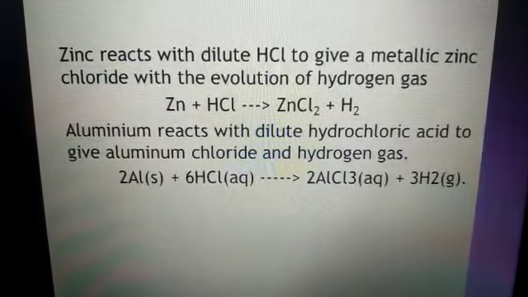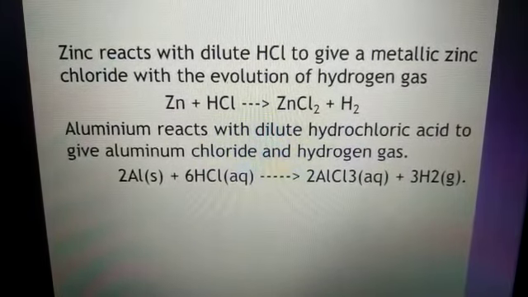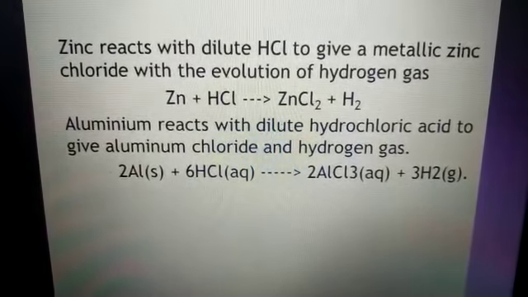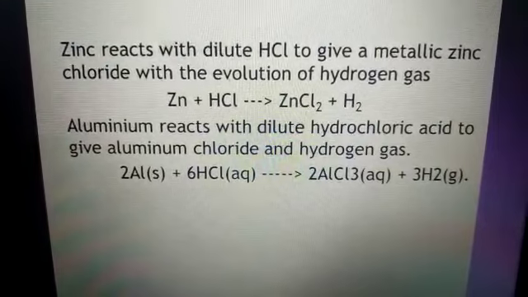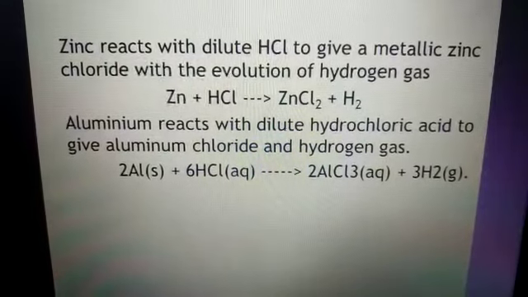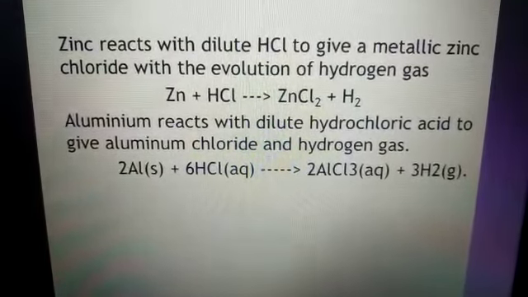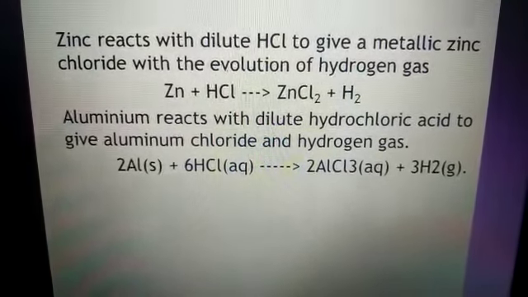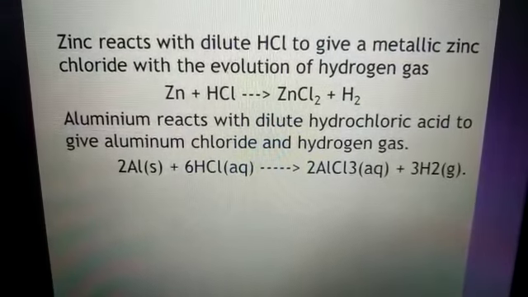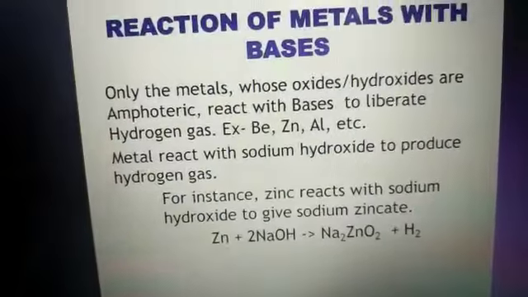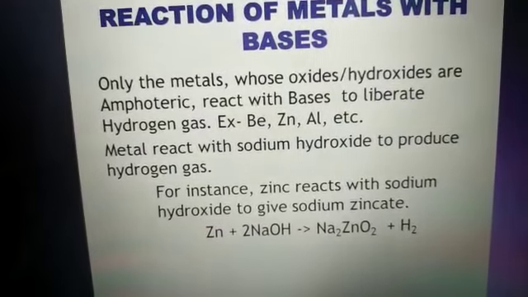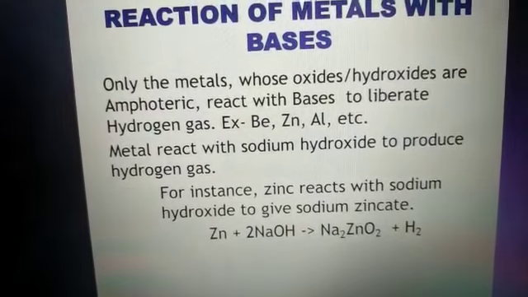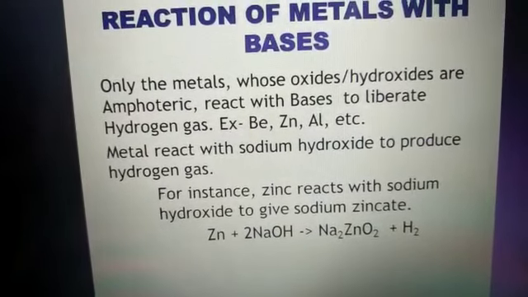Now students, let's come to the point that here I am going to show you that zinc is reacting with acid. Aluminium is also reacting with acid. Just like sodium and potassium, they are also reacting with acids and forming salts. Sodium is forming sodium chloride NaCl. Potassium is forming potassium chloride KCl. Okay students? And here zinc is reacting with a strong base, sodium hydroxide, to give sodium zincate, which